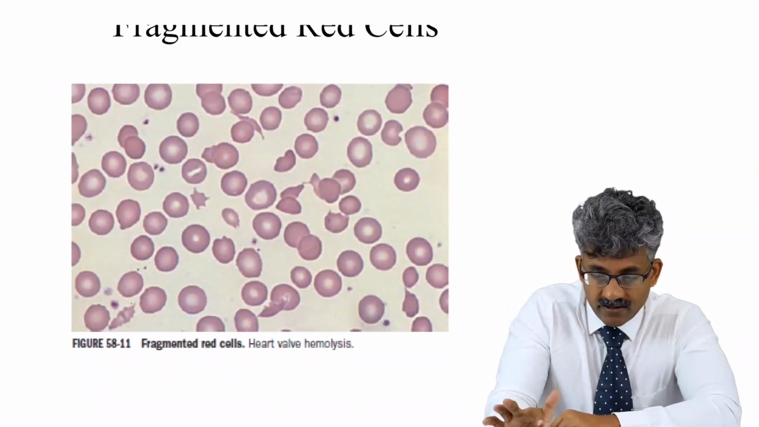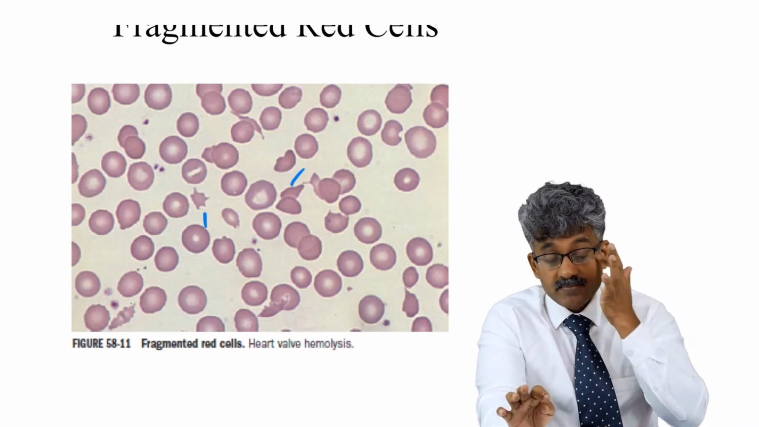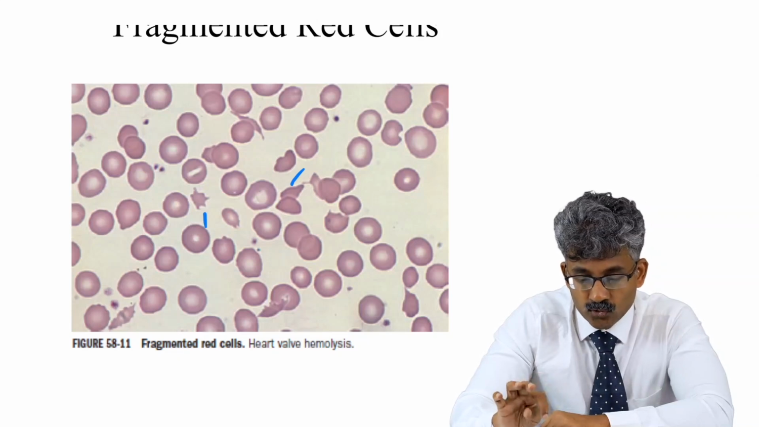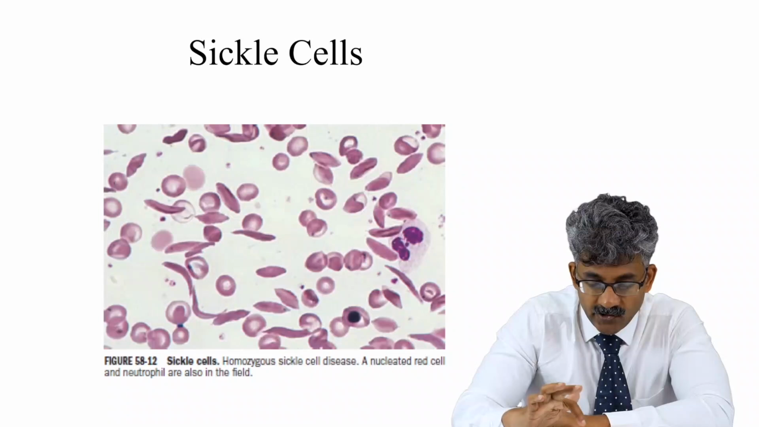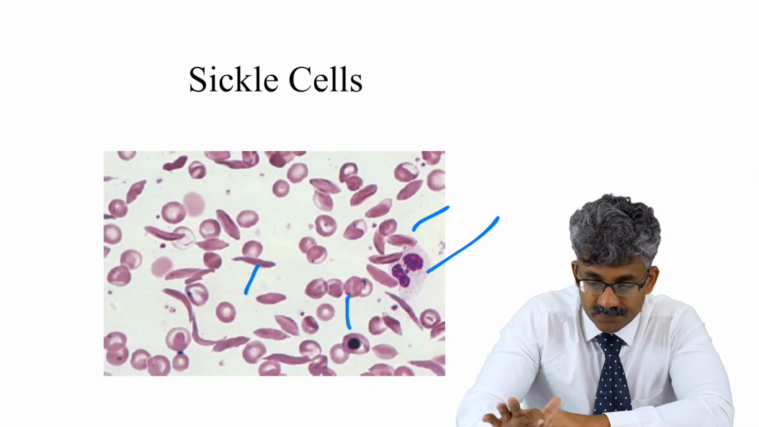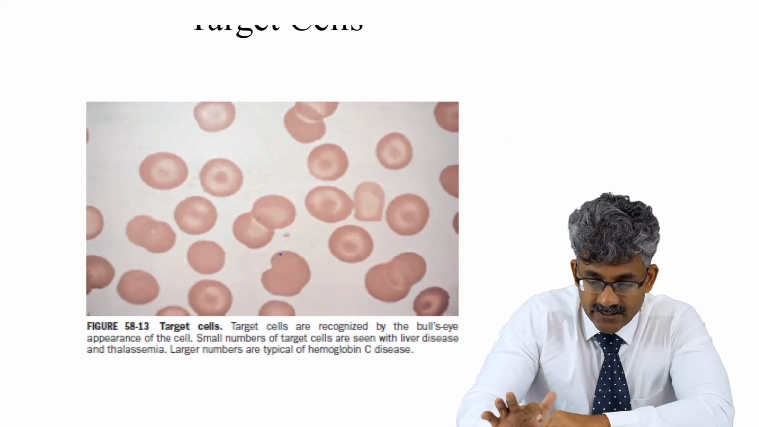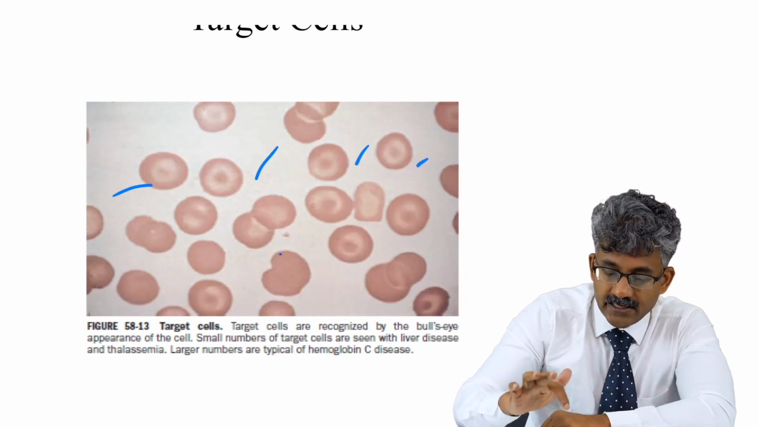Then here you can see the fragmented red cells. Fragmented red cells are commonly seen in hemolysis because of a mechanical heart valve. The RBCs have to go through those mechanical valves and they get destroyed. Here you can see sickle cell anemia. You can see the sickle cells and also a hypersegmented neutrophil and a nucleated RBC. Then target cells, here you can see the target cells, especially seen in thalassemia.